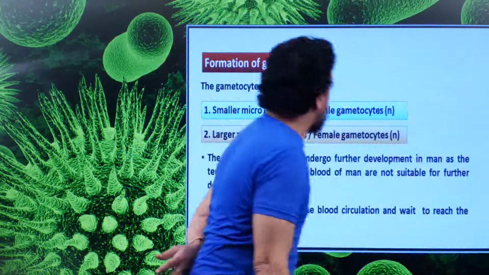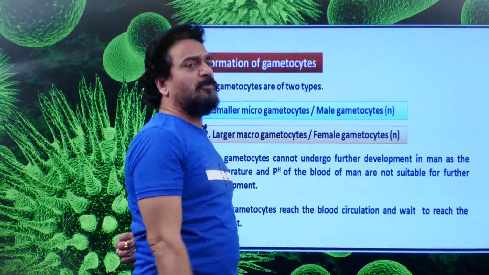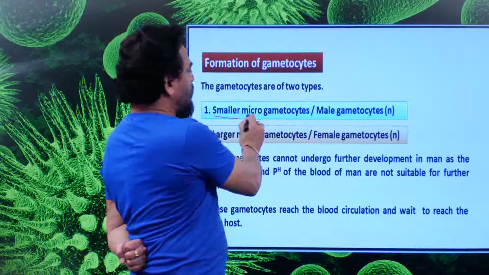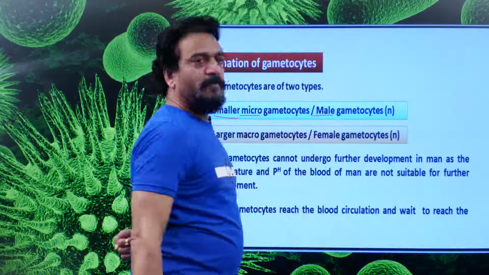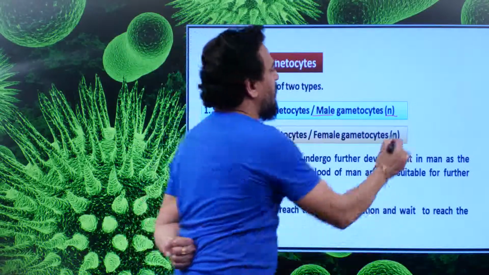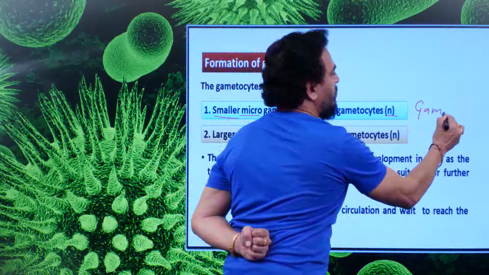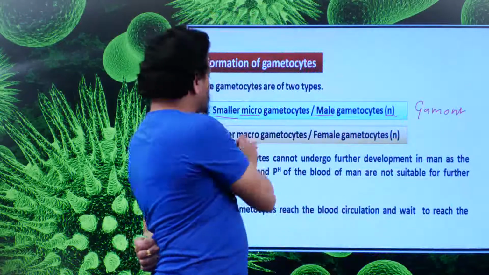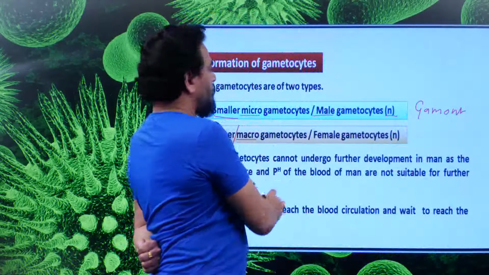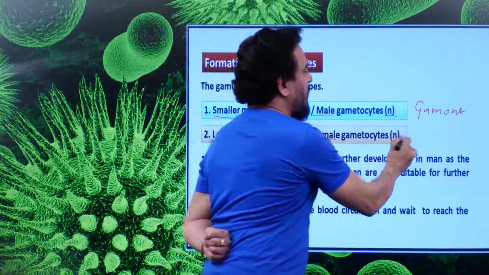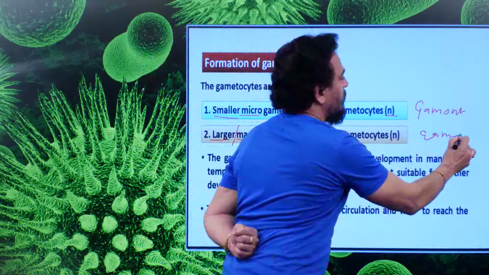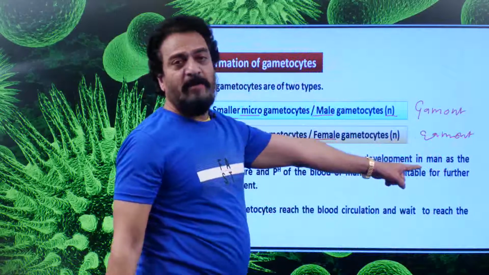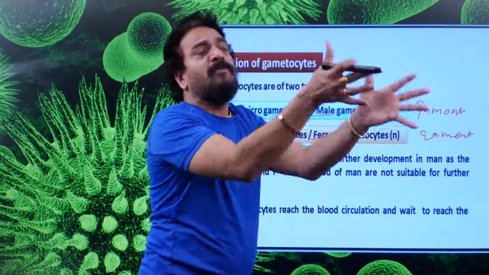Let us see the other events of this. Formation of gametocytes. As I told you, the gametocytes are of two types: smaller, micro, male, haploid, also called male gamete, haploid. In the same way, the larger, macro, female, haploid gametocyte or gamete. The gametocytes cannot undergo further development in the man. They have to reach the body of the mosquito.